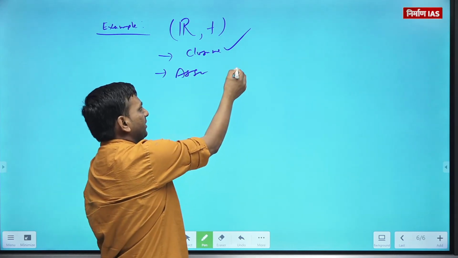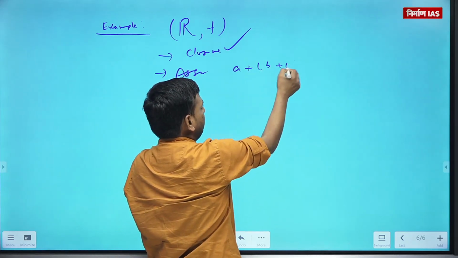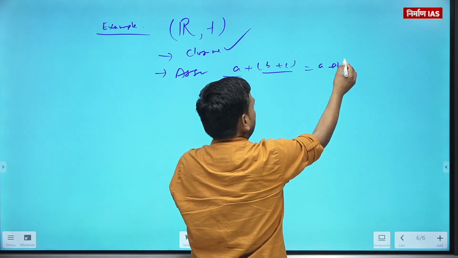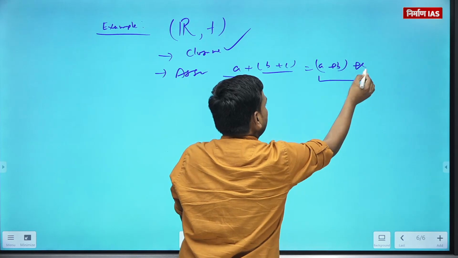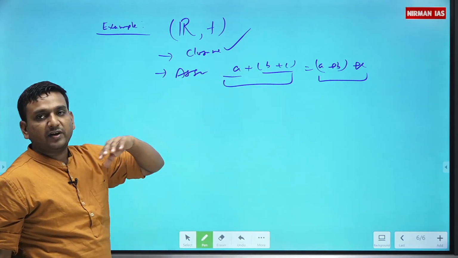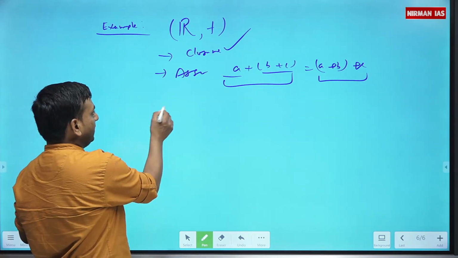Associative. Again, if you add these two real numbers and then add this number, or you add A plus B first, then you are going to get the same real number. So R comma plus satisfies associativity. Identity.